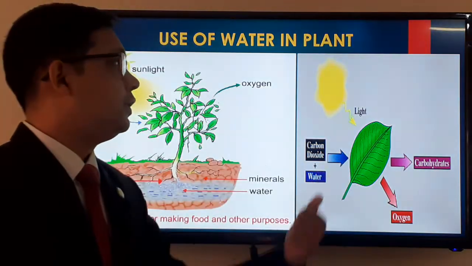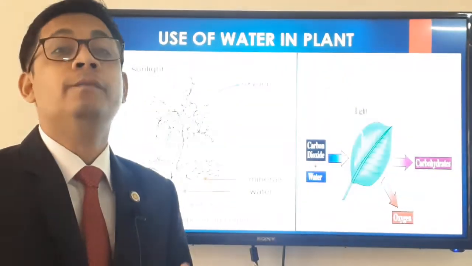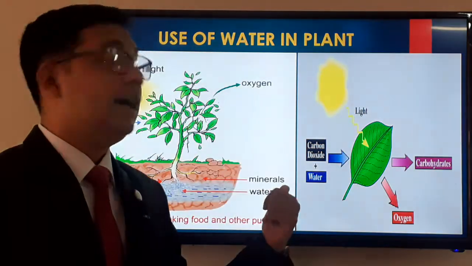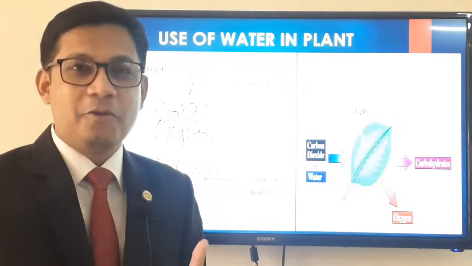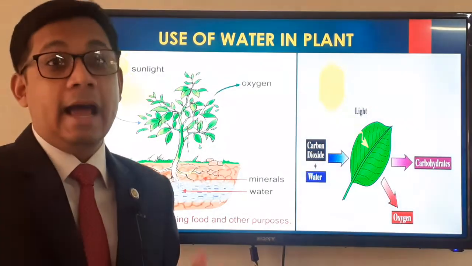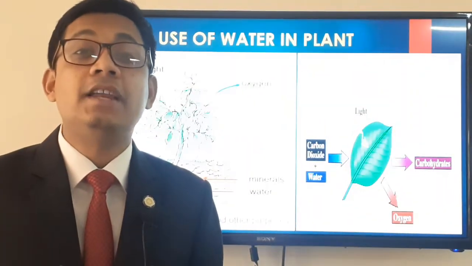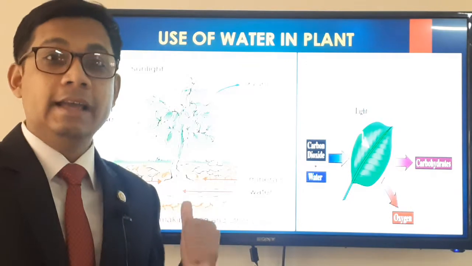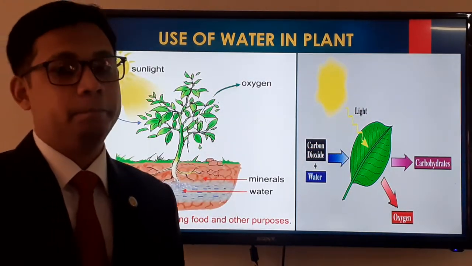In this picture we can see how photosynthesis occurs with the help of water, sunlight and atmospheric carbon dioxide. In this process water plays a very crucial role. Hence we can easily understand the importance of water in a plant's body.